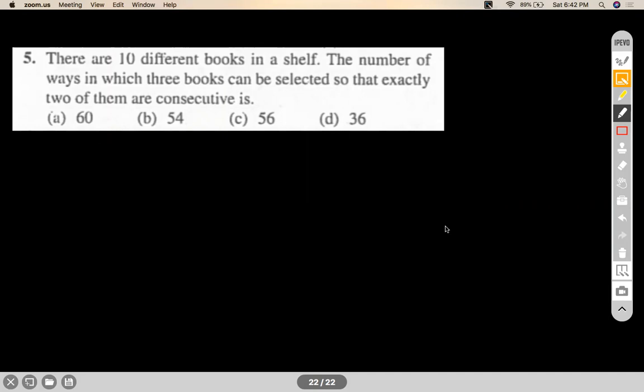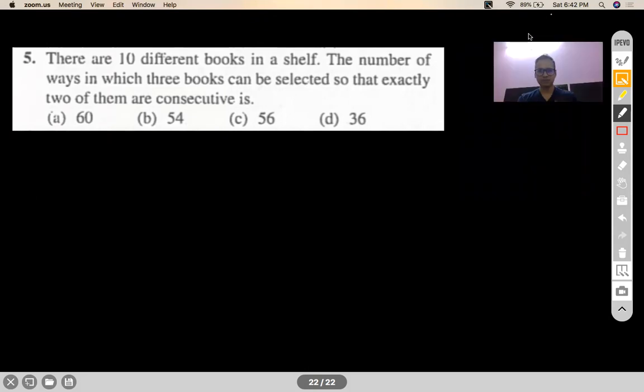So next question is, there are 10 different books in a shelf. The number of ways in which 3 books can be selected so that exactly 2 of them are consecutive. That means exactly 2 of them are side by side. Okay. Let's attempt this question. I'll put the poll on. Let's have 2.5 minutes for this, not more than that.